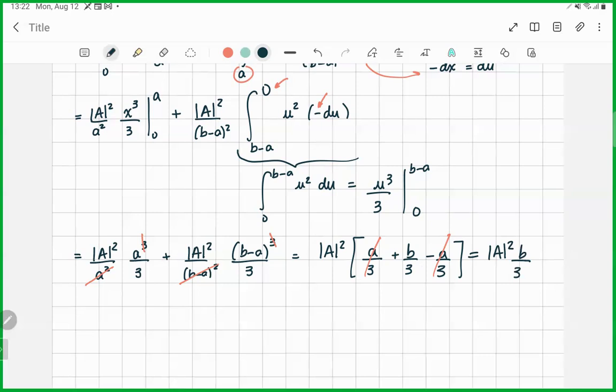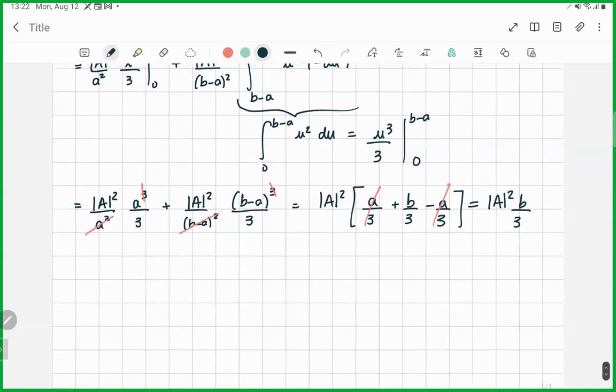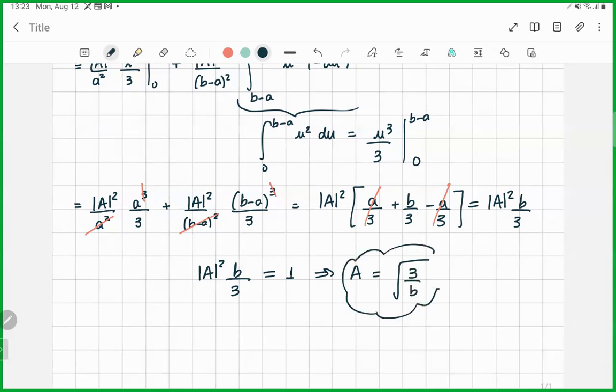We said that this has to be 1. The wave function is normalized if this is 1. So to guarantee that it is normalized, we need this equal to 1, which means that the constant A has to be equal to the square root of 3 over b. This means our wave function is normalized. Very good.